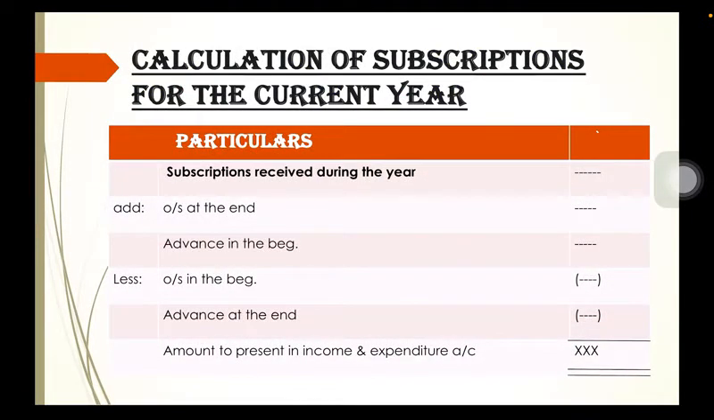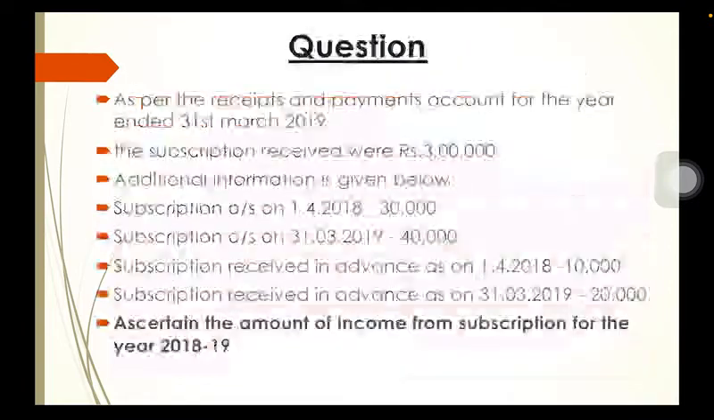Now coming ahead with the concept of subscription. When subscription received is given and we have to calculate the amount of subscription to be presented in the income and expenditure account, there can be 4 adjustments relating to it. We start with total subscription received during the year. To this we have to add outstanding at the end and advance in the beginning, and we have to subtract outstanding in the beginning and advance at the end. So we'll get the amount to be presented in the income and expenditure account.